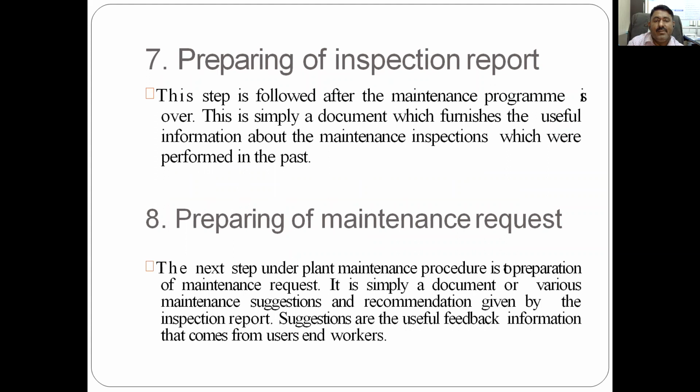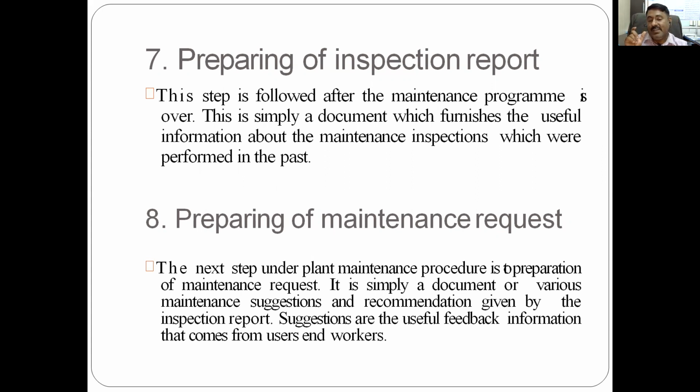Then prepare the inspection report. Now if the maintenance program is over, then prepare the inspection report. This step is followed after the maintenance program is over. This is simply a document which furnishes useful information about the maintenance inspections which were performed in the past. So what maintenance inspections were performed in the past, and based on that a report is prepared. This is the next step of the maintenance program.